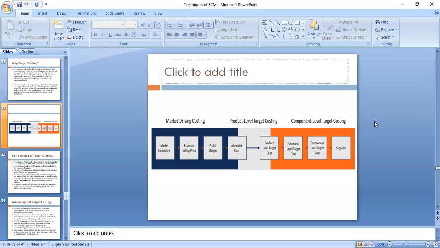Now, can you give me an example of these market conditions? Take the example of the present market conditions in India, which are having an effect on the expected selling price.